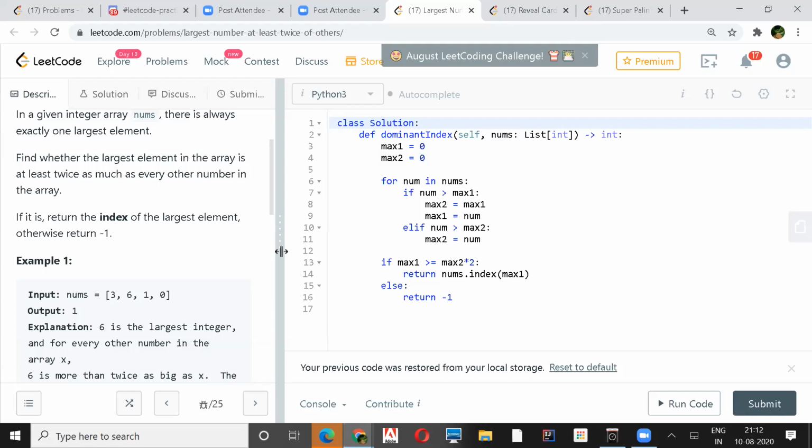Any other approach apart from this and the priority queue? I think these are the only two. The other approach is to just sort the array, but in that case the complexity will be more, n log n.